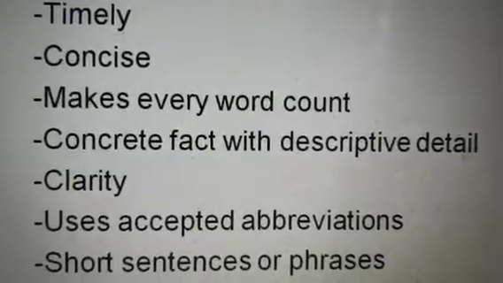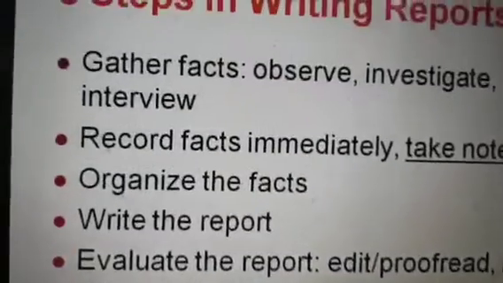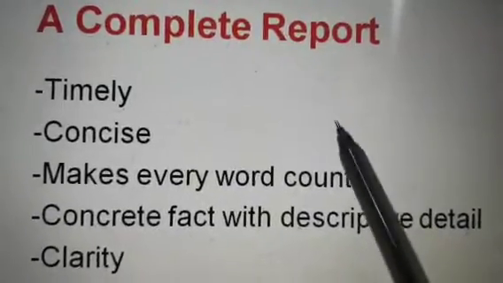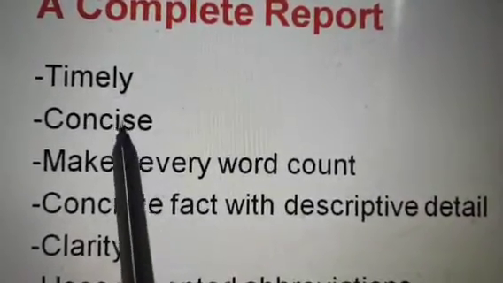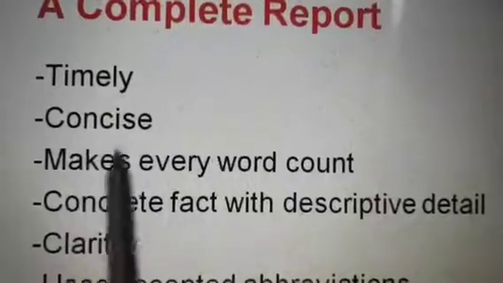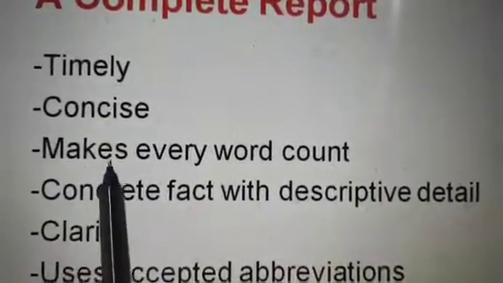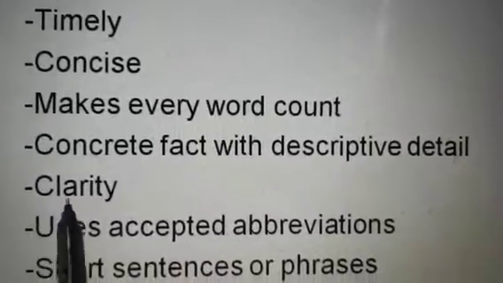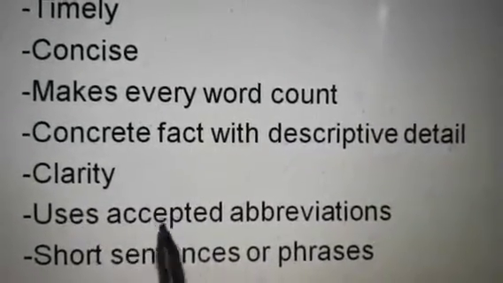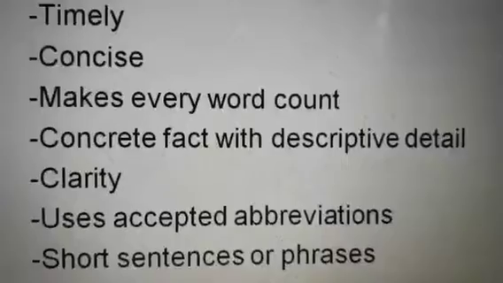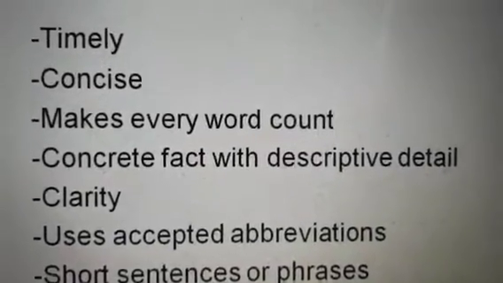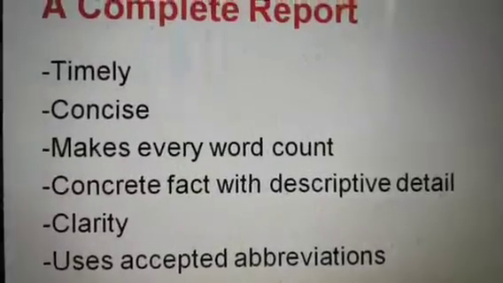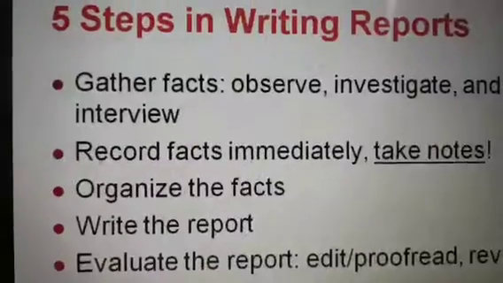There should be short sentences or phrases. So students, a complete report consists of the framework within timely, concise, makes every word count, concrete fact with descriptive detail. There should be clarity, use of accepted abbreviations and short sentences or phrases. That's how you have to learn how to write a complete report.